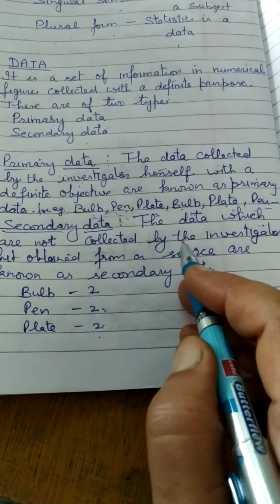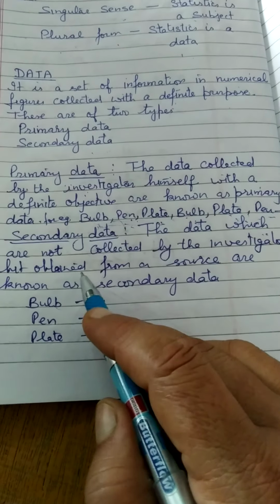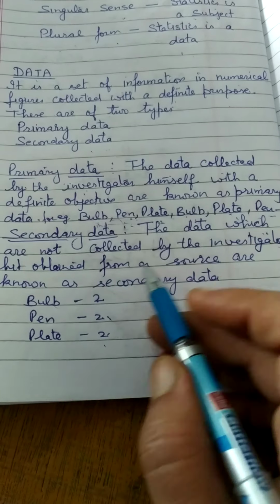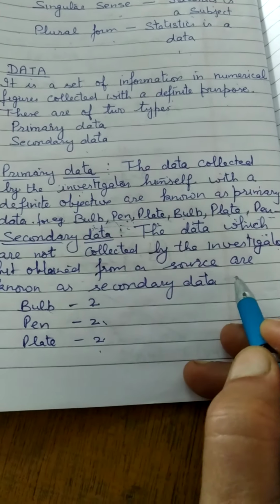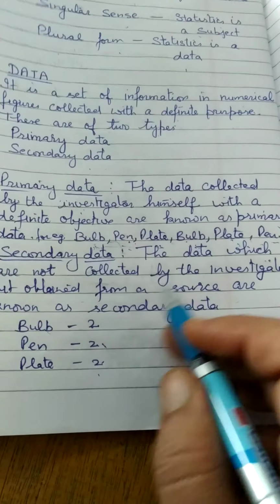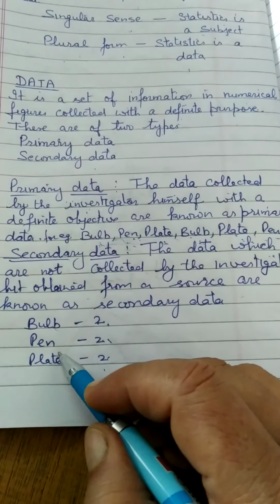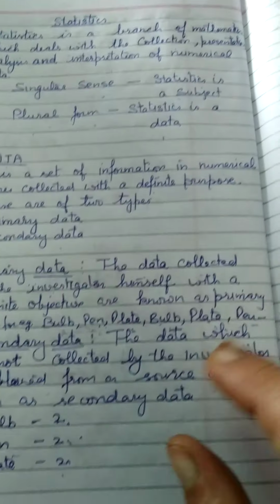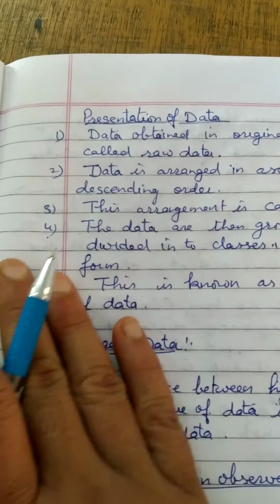Now what is secondary data? The data which are not collected by the investigator but obtained from a source are known as secondary data. As here, number of bulbs 2, number of pens 2, number of plates 2. In this way they have made the data.